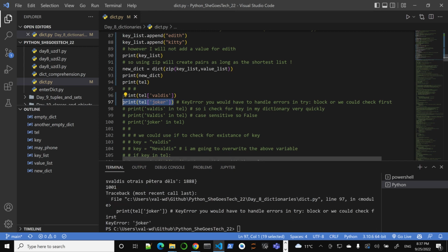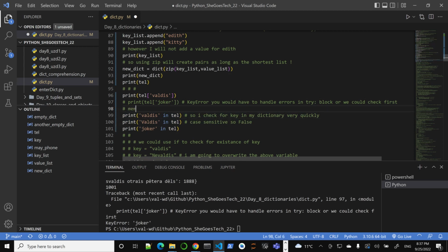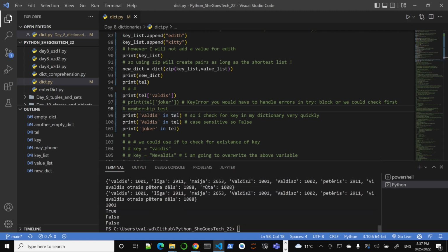Okay, so how do I deal with it? Well, remember, I can check. I'm going to comment this out since I don't want to deal with the error right now. And I'm going to check these three. I can do existence checks, a membership check, a membership test, using in. So true, false, false.